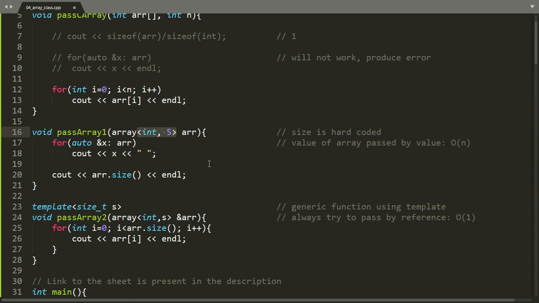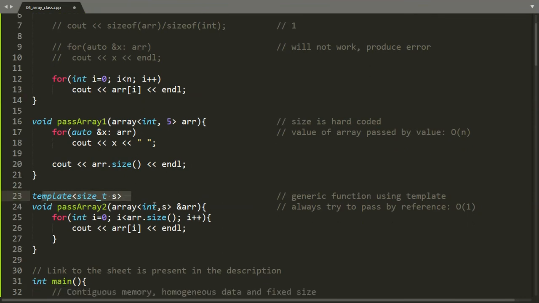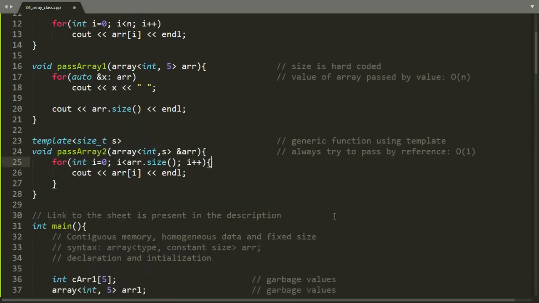To overcome this, we can create a generic function using a template. As you can see here, using templates in C++, we can also pass the size to the function. Now it is a generic function. We can pass an object of the array class of any size to this function. If you don't know how templates work in C++ or how we can pass size in templates, just skip it for now and Google it later.